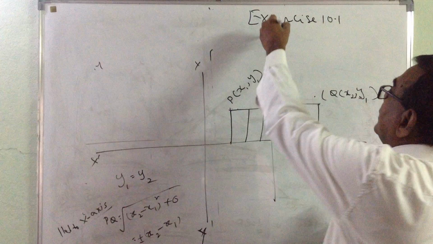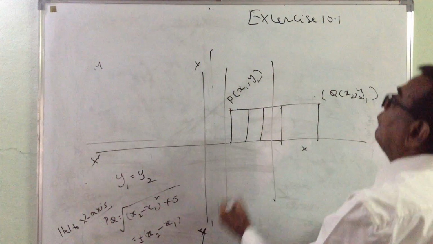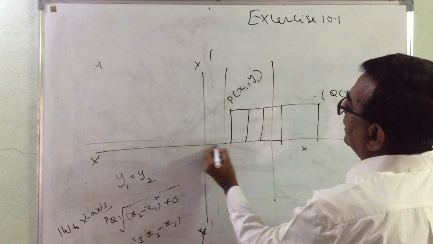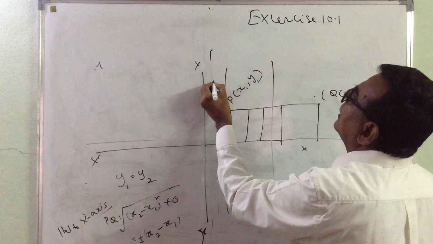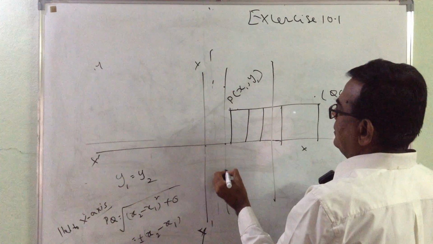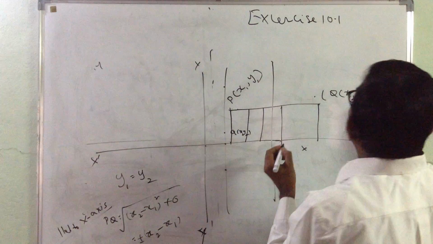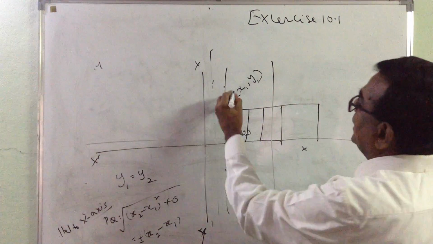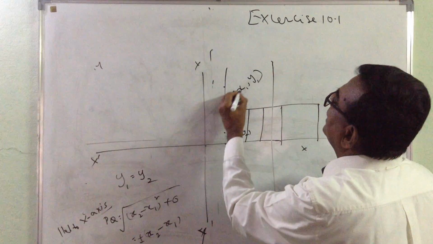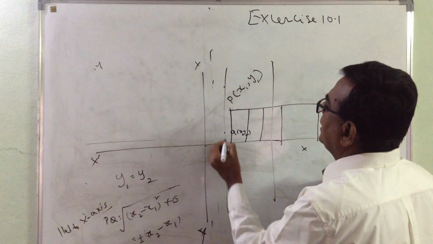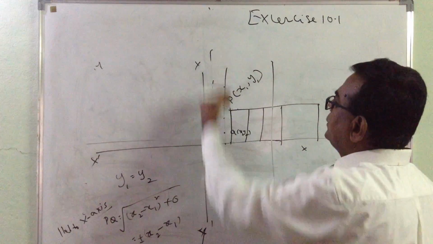Similarly, if it is parallel to the y-axis, then the x value is going to be, say here, this is P(x1, y1), take the Q(x2) value here, right? In this case, what happens? X value here is how much? Say this is the one, so x1. Here also x1, here also x1, here also x1. It is not going to change, only the y value is going to change.